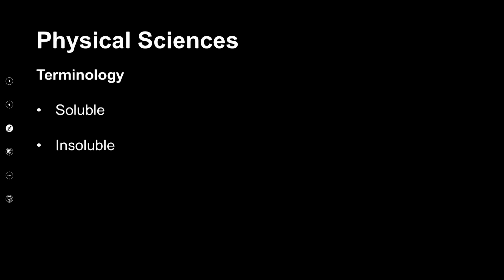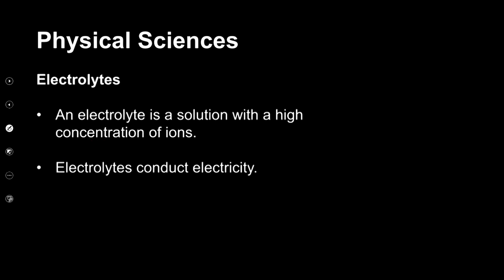Now, some of the terminology that we will continue to refer to a lot in our discussion are soluble. If we're saying something is soluble, we're saying it has the ability to dissolve within a particular solvent. And then the opposite of that becomes insoluble, right? So these are some of the key terms. Now, if we talk about a substance being an electrolyte, this substance must be ionic. Electrolytes are actually ionic substances, right?